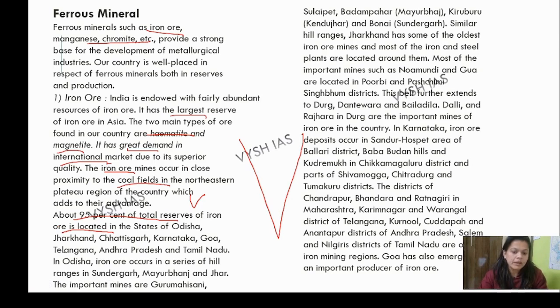So we are talking about the locations. Starting from Odisha, Jharkhand, Chhattisgarh, Karnataka, Goa, Telangana, Andhra Pradesh, Tamil Nadu. First we have talked about the states: Odisha, Chhattisgarh, Karnataka, Goa, Tamil Nadu, Telangana, Andhra Pradesh. Basically this belt.